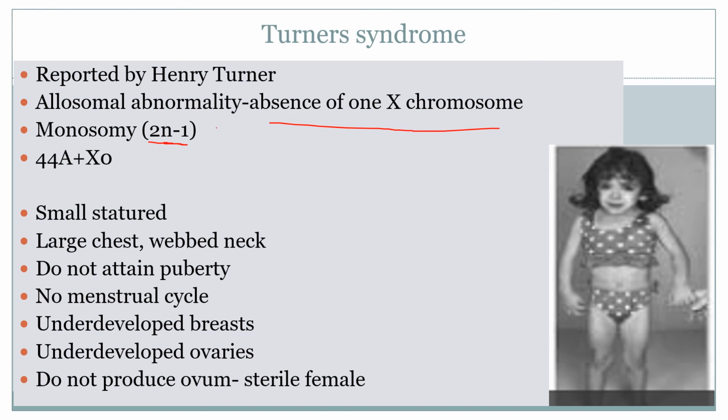Here the individuals have a webbed neck, no menstrual cycle can be seen, underdeveloped breasts, underdeveloped ovaries, and they do not produce ovum, hence they are said to be sterile females. So this is about Turner syndrome.